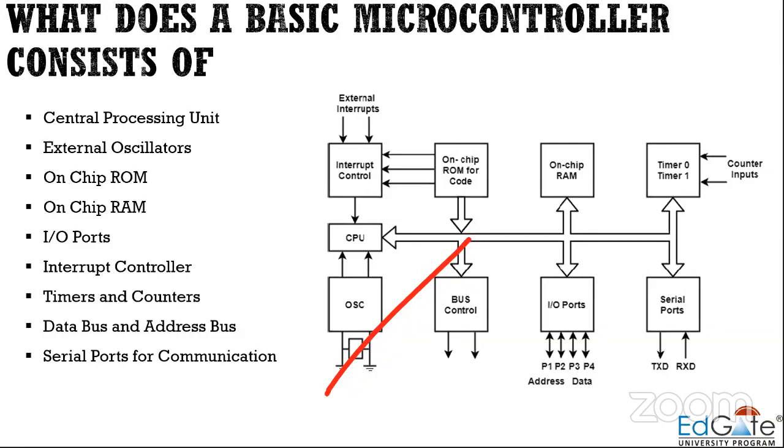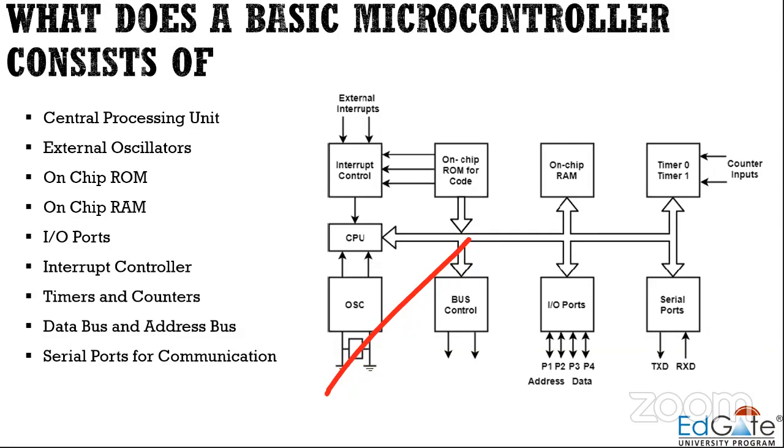Then you require IO ports, so that inputs and outputs can be provided to and from the microcontroller. Then you have the interrupt controller, which is used to provide priority and recognize the interrupt.